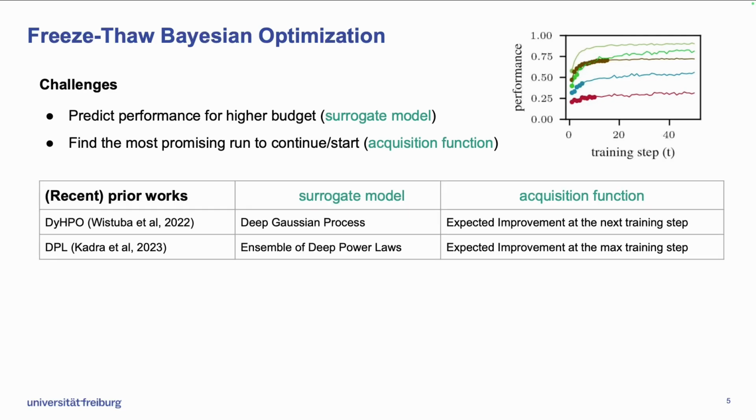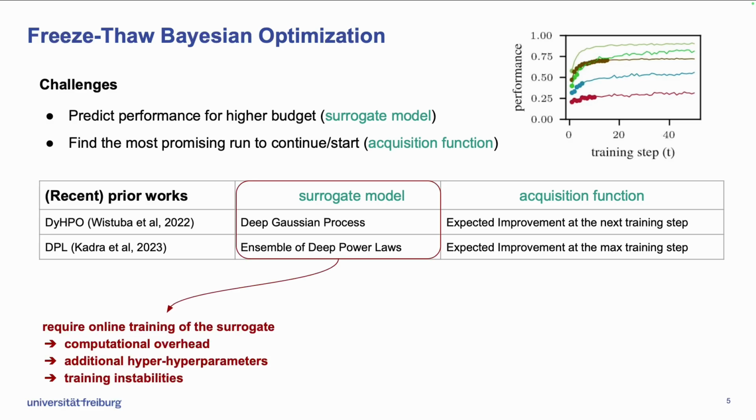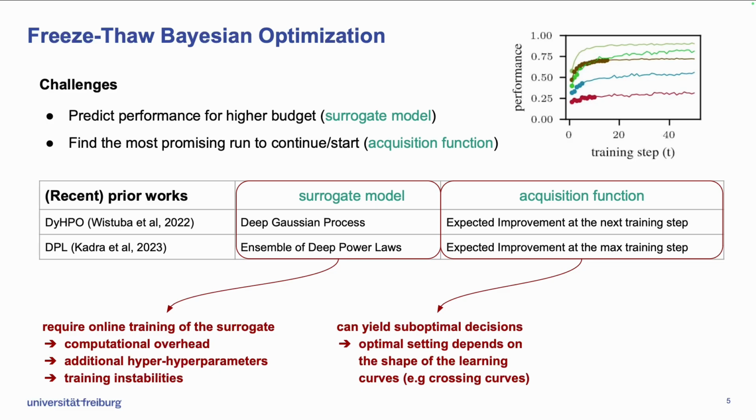Some recent works, including DyHPO and DPL, explored different choices of surrogate model and acquisition function. However, these two methods share the same limitations. They both require an online training of the surrogate model, which not only increases the computational cost, but also adds additional hyperparameters. Regarding the acquisition function, these works consider a fixed design of the extrapolation length, which might be suboptimal in some cases.